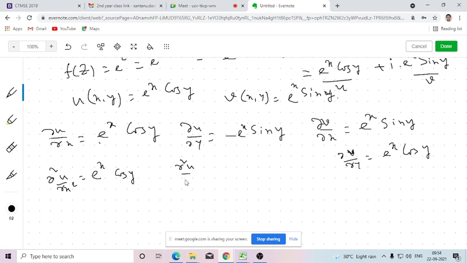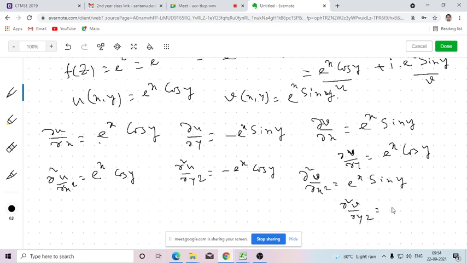And ∂²u/∂y²: y terms will be differentiated with respect to y partially, and the x term is kept as constant. The derivative of sin y with respect to y will be cos y, so it is −e^x cos y. Similarly ∂²v/∂x² is e^x sin y, and ∂²v/∂y² is −e^x sin y.